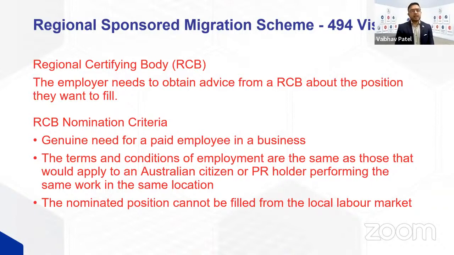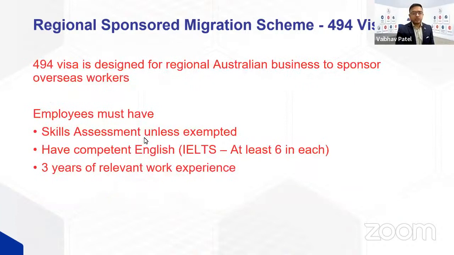And the next visa subclass is subclass 494. Now, subclass 494 is a regional sponsored visa. So your employer must be located in the regional area for them to be able to sponsor you. Again, there are 4 steps for 494 visa. The step 1 is a sponsorship. Your company will have to apply to become a sponsor.